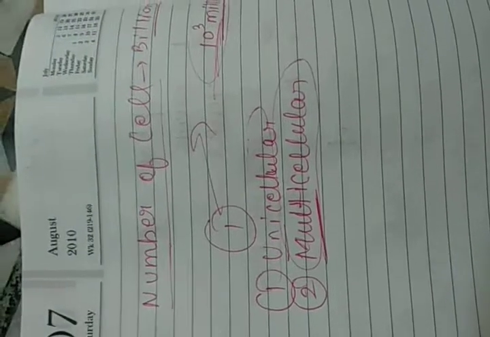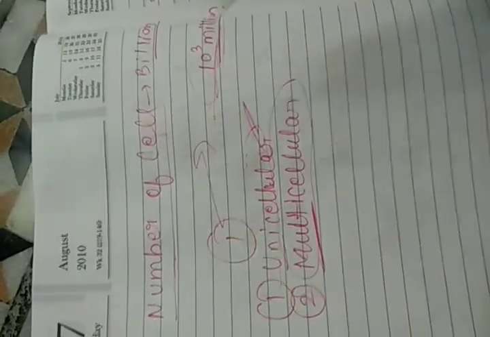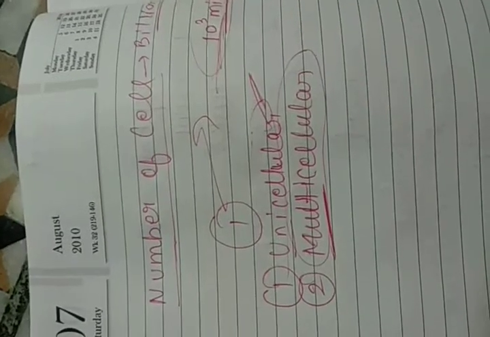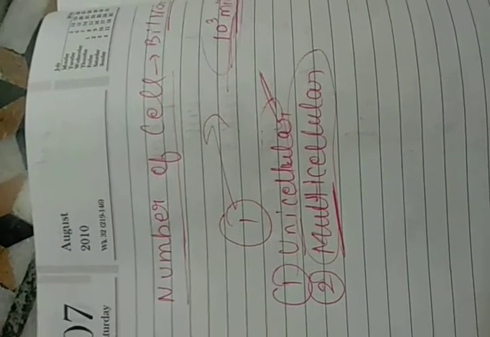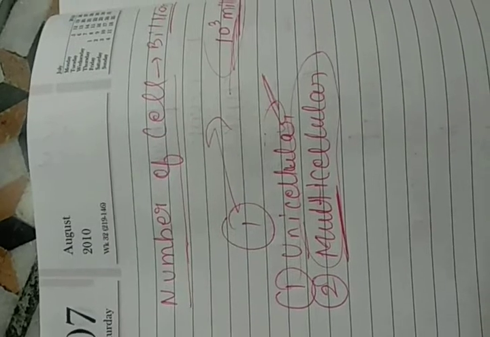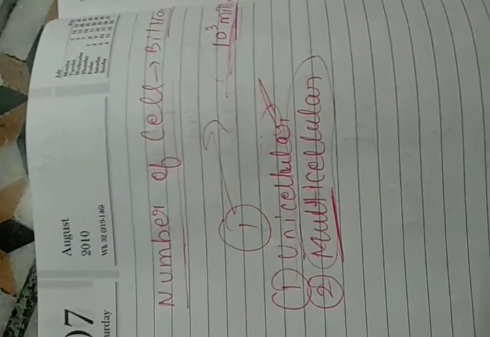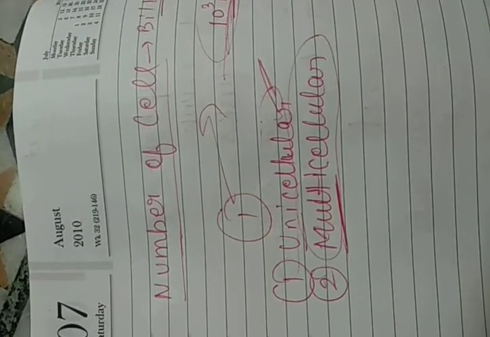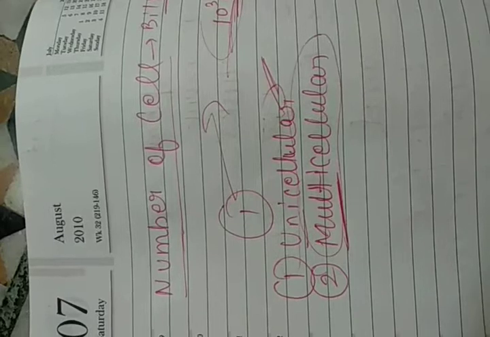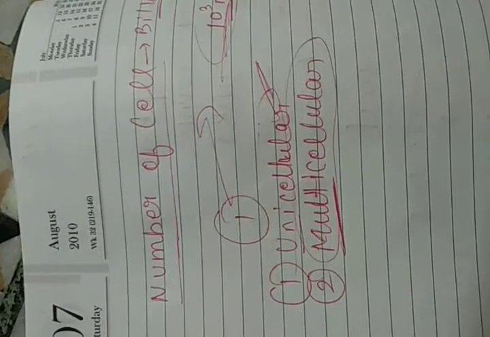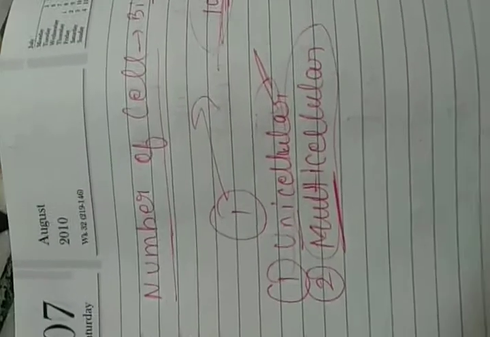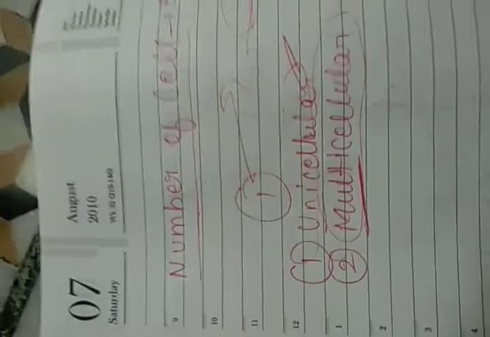One cell constitutes the organism in unicellular. The entire body is made up of only one cell, and that one cell will perform all the functions that the organism has to complete to survive. This single cell performs the basic functions that are characteristic of an organism. In order to live, it needs to eat, and it excretes the waste products. Everything taking place in the unicellular organism is performed by only that one cell. It will do everything.